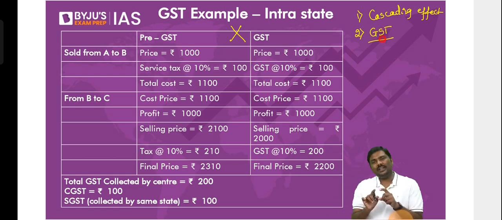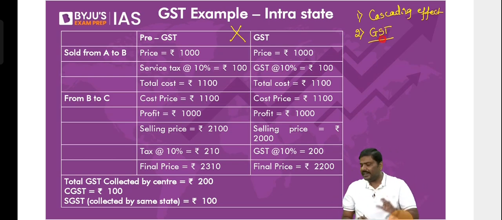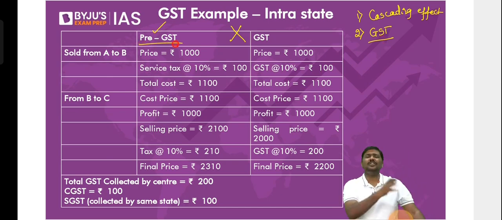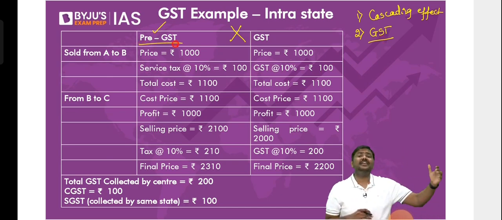Just observe it. What is the CGST? How will it be divided? What is SGST? How will it be divided? Just observe it. Let me start with the pre-GST. That is before GST, there was a service tax, sales tax, VAT, etc. like this. What would happen?